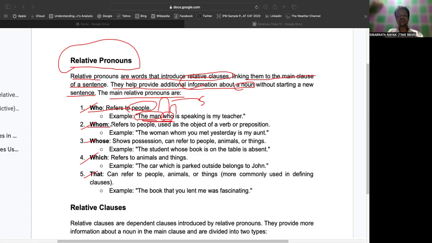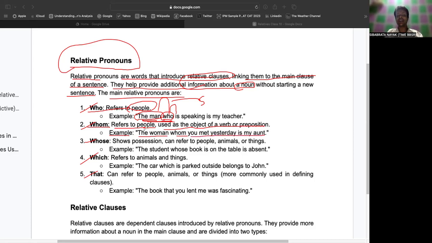When you talk about whom, it also refers to people, and it is used as the object of a verb or a preposition. Like you can take the example, the woman whom you met yesterday is my aunt.